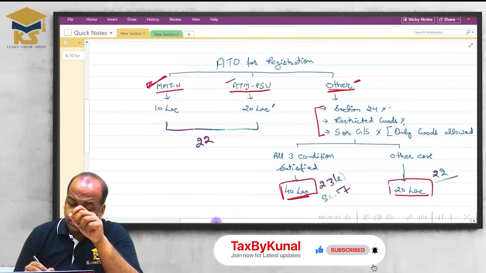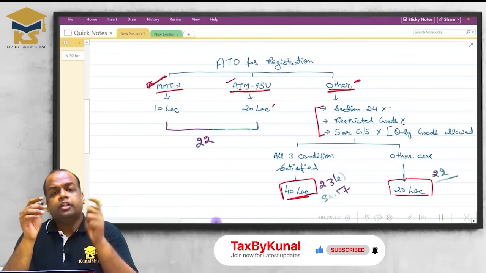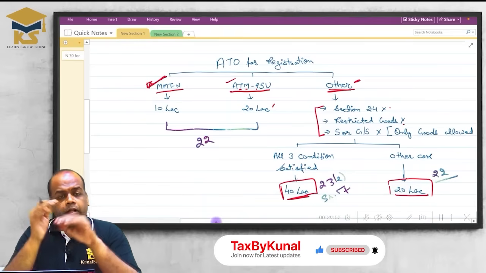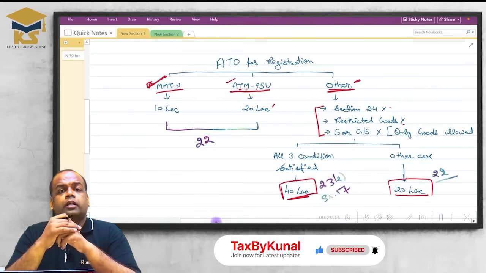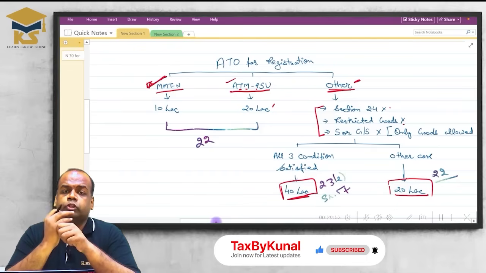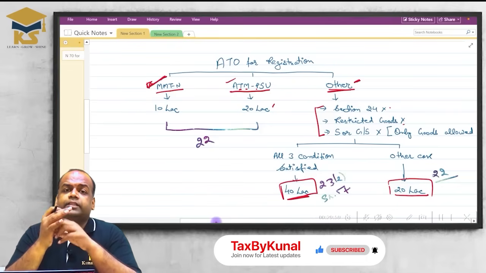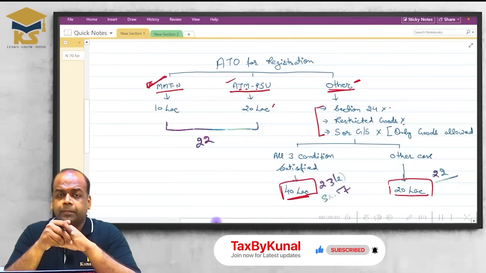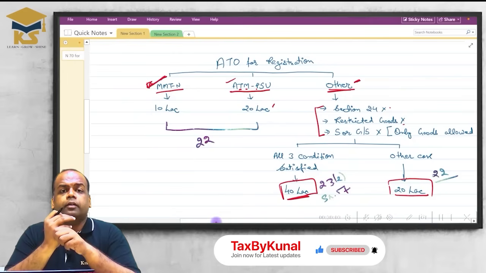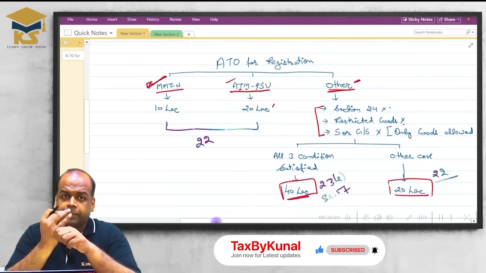Friends, these two states, Telangana and Pondicherry, are the new states. The rest are all the same as composition levy. We have seen in composition also that in a few states the 75 lakh limit is applicable, and in all others the 1.5 crore limit is applicable.